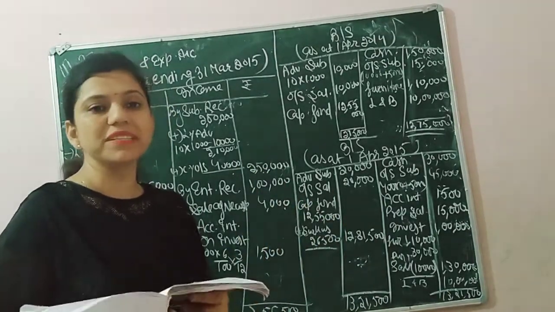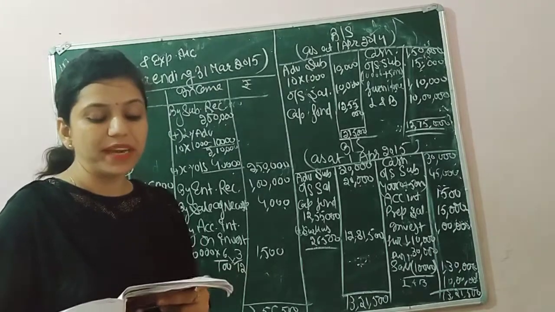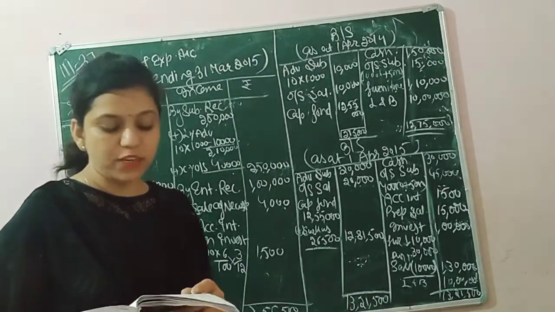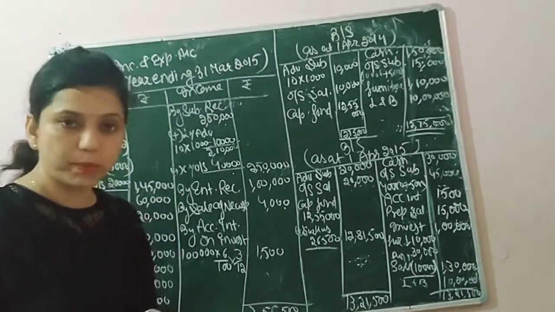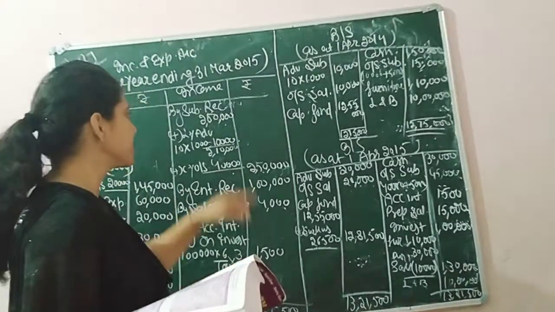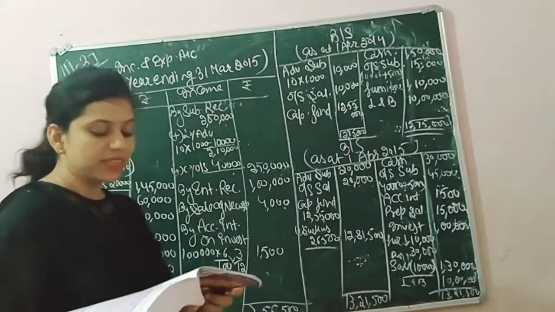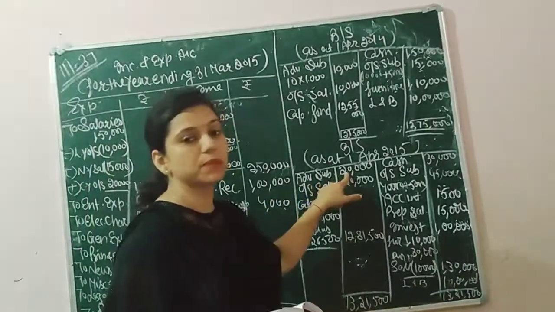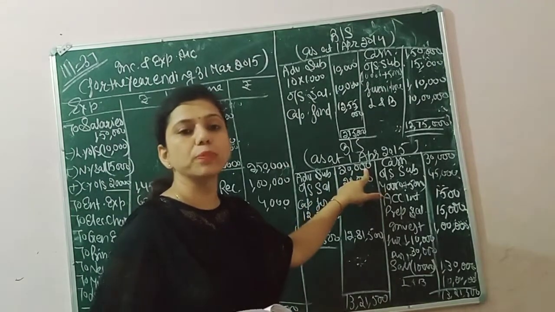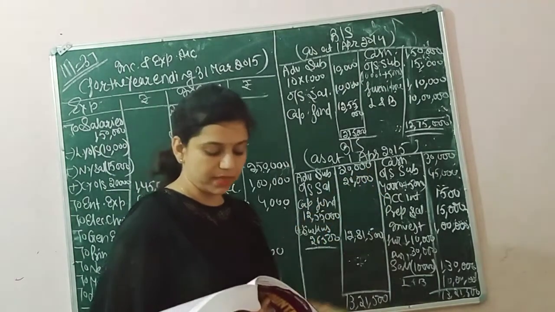We will study the receipt side first. Now we have a three-year subscription. As I told you in the treatment of subscription, last year's subscription should not be passed. Current year subscription is 2 lakh and next year subscription is 20,000. So next year means advance subscription of the current year, and it should be in the closing balance sheet, liability side.